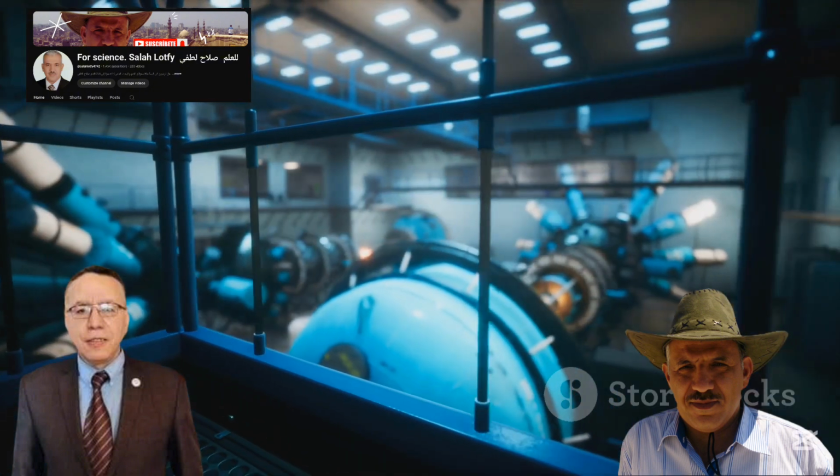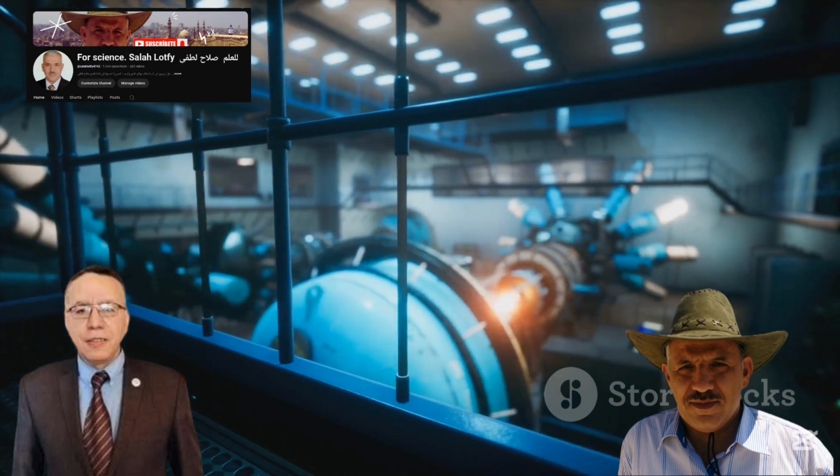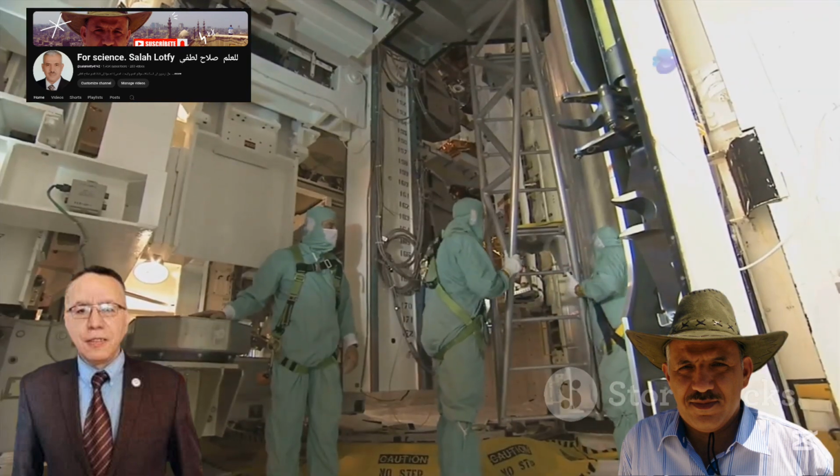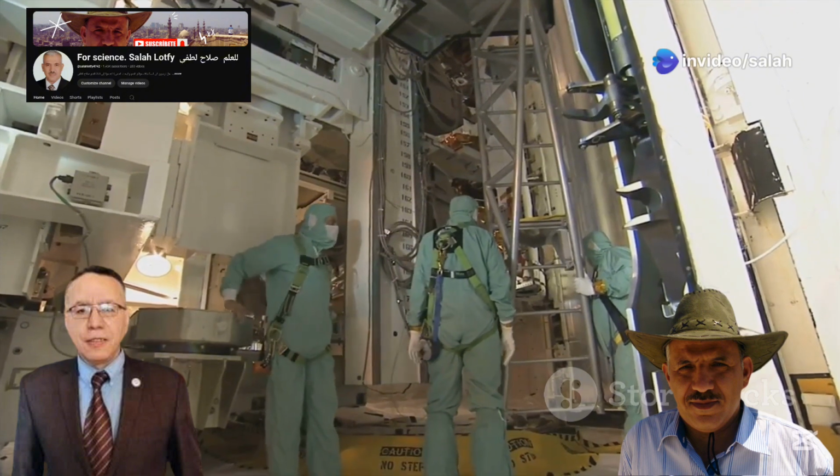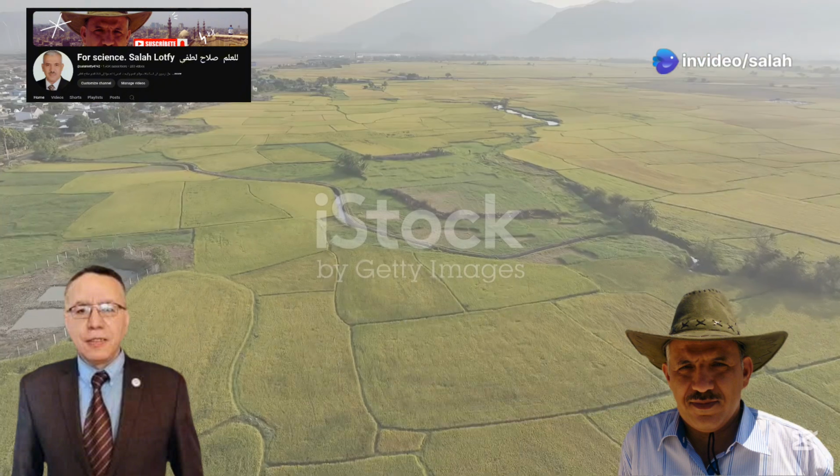Nuclear energy in industry is all about precision, safety, and efficiency. It's about utilizing the unique properties of radiation to improve processes and enhance our lives.